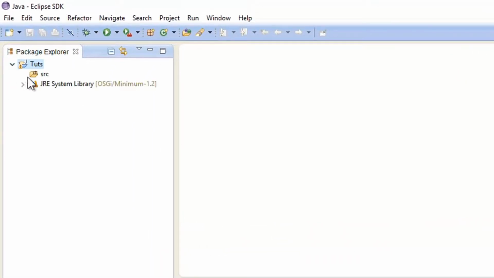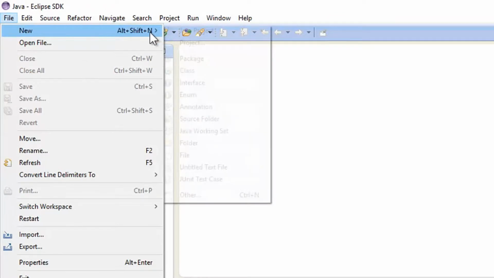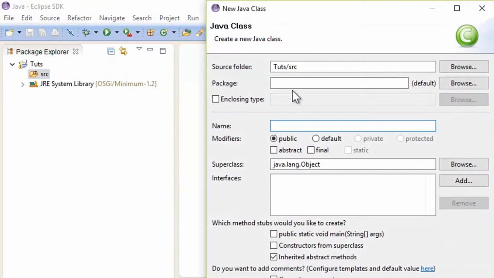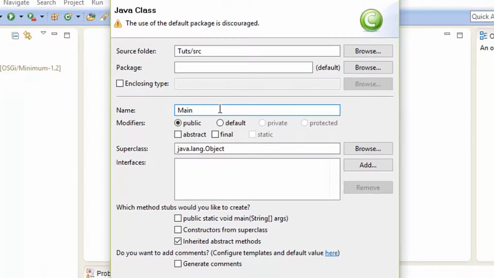So open it up, and this is the library which is going to update according to it, so don't mess with the library. And here is the source folder. So let's get started, and let's go ahead and build some class in it. Inside here on File, I'm going to click New, and here I'm going to click on Class. So it is going to again ask me the name of the file, and keep the name as main. It doesn't matter for starting videos, but later on it will make sense to you.